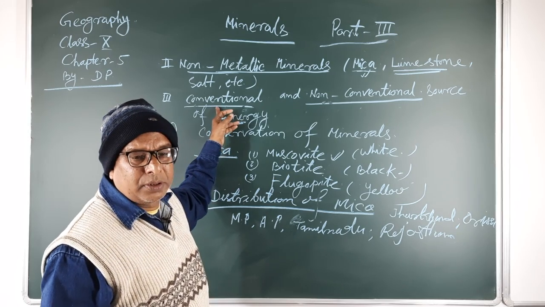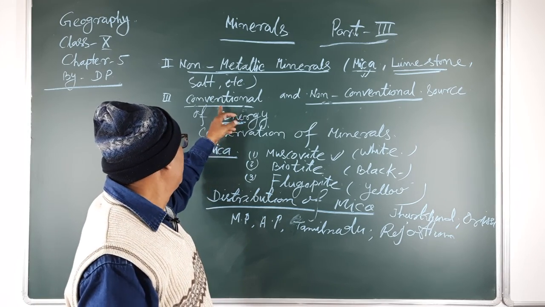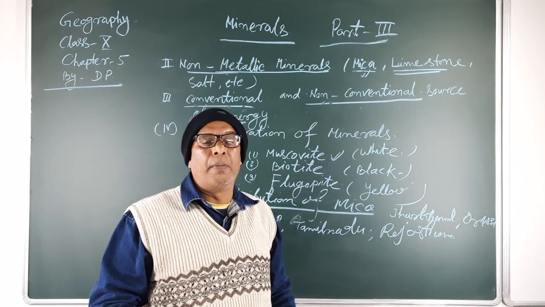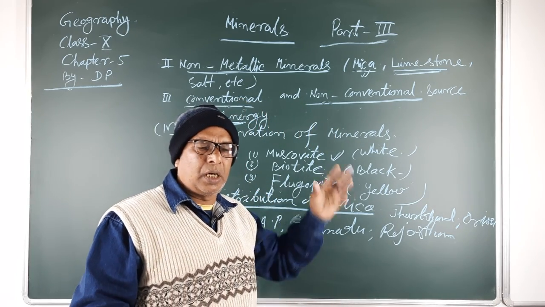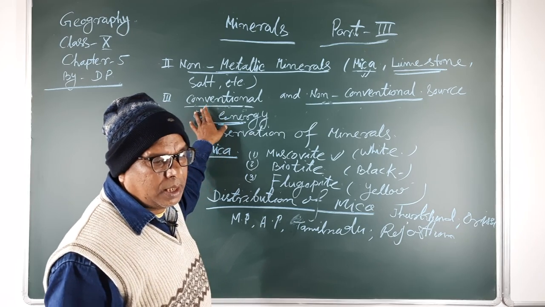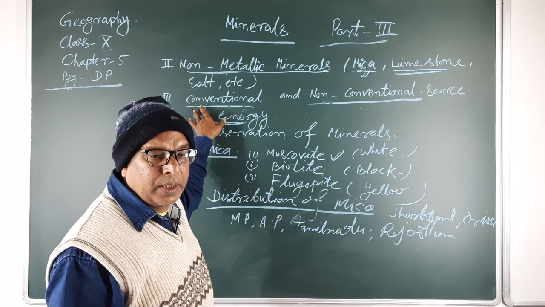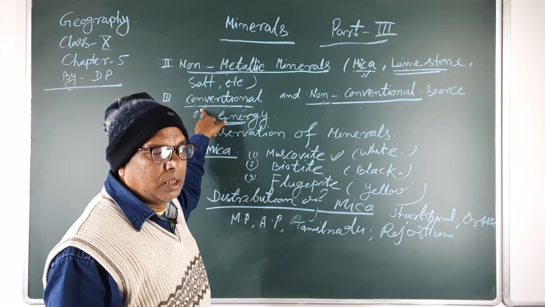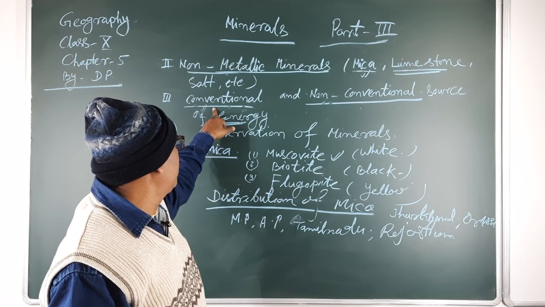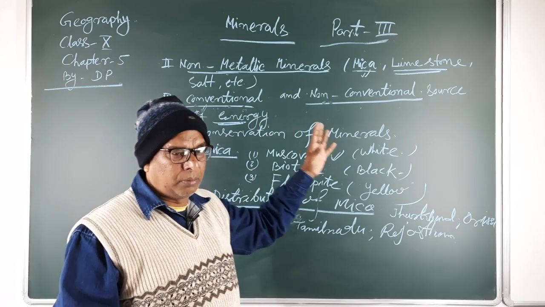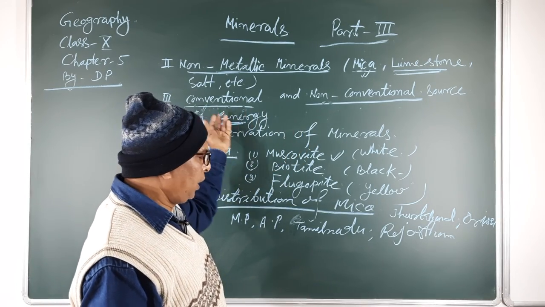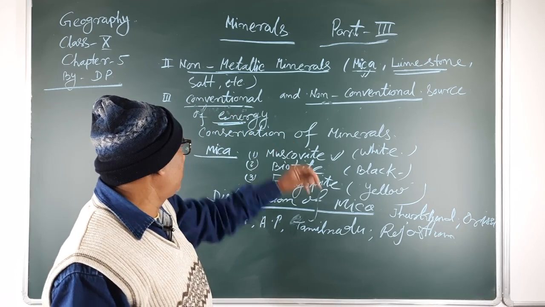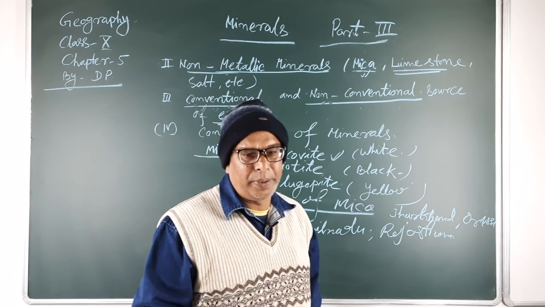And under the conventional sources of energy we will also learn about coal, petroleum, uranium, and thorium, because these types of minerals are found only in a few and very limited areas, and after utilization there may be a shortage in the mines and these minerals cannot be renewed. Therefore, it is also known as the conventional source of energy.